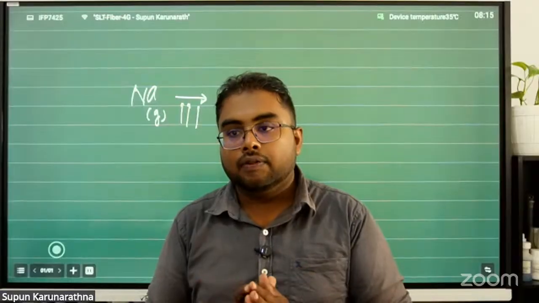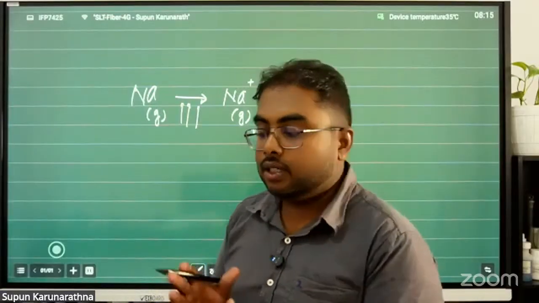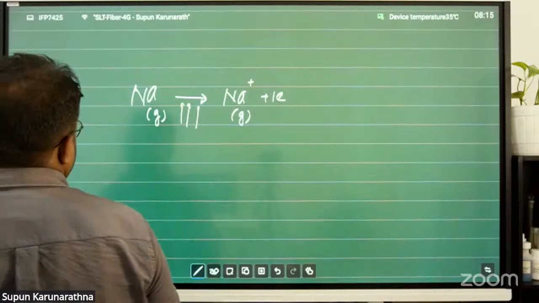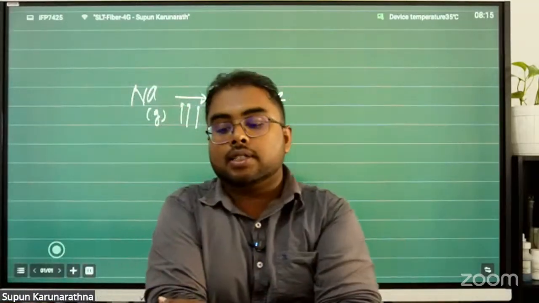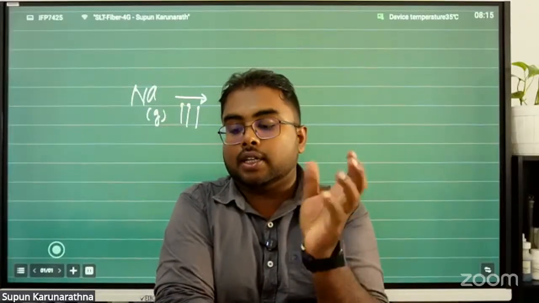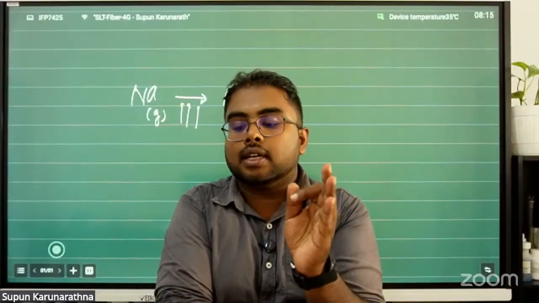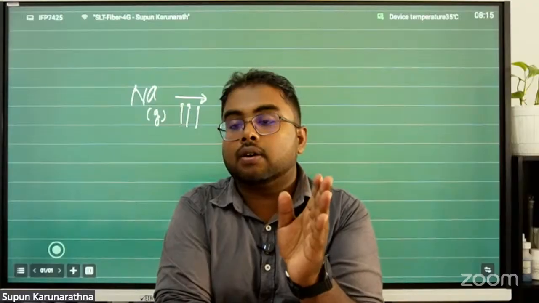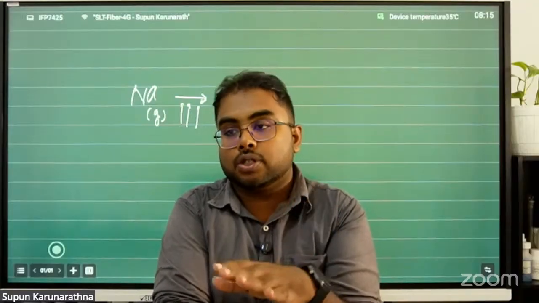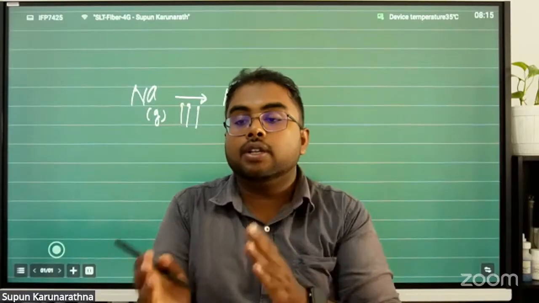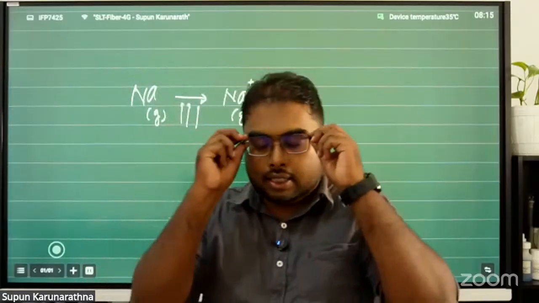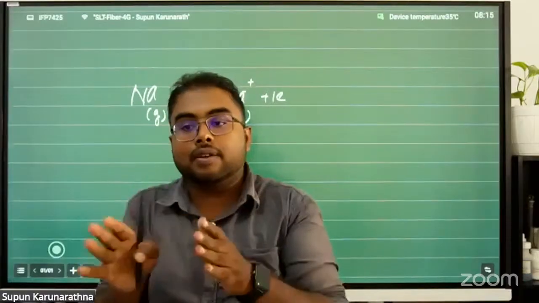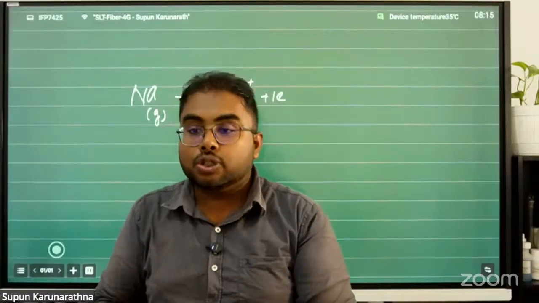Got the idea? So the definition: the minimum energy that should be supplied to an atom in the gaseous state to remove an electron to form a unipositive gaseous ion. If you have written this definition, you can get the 2 marks for this.